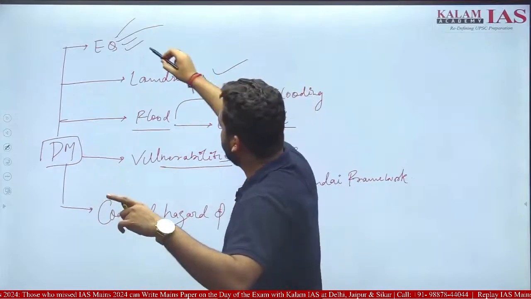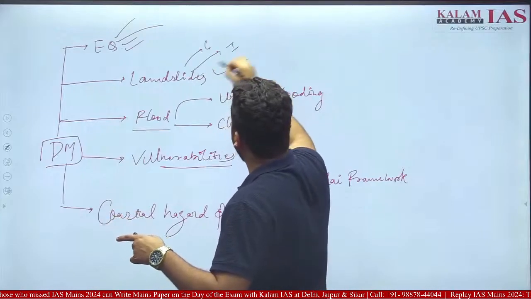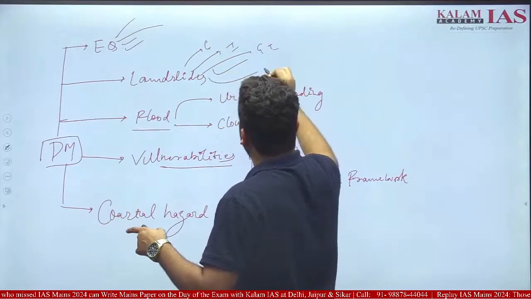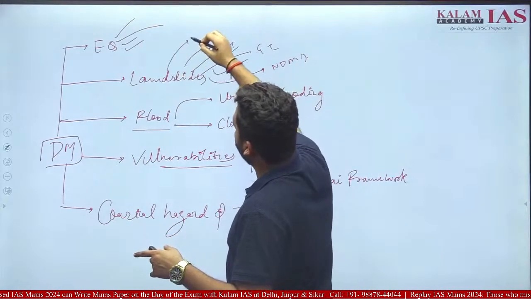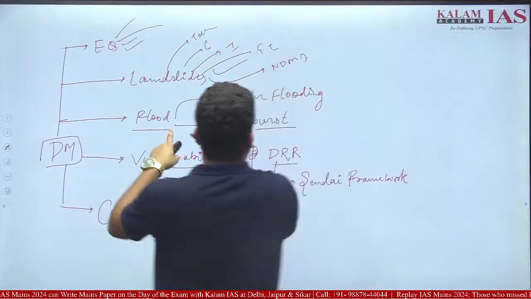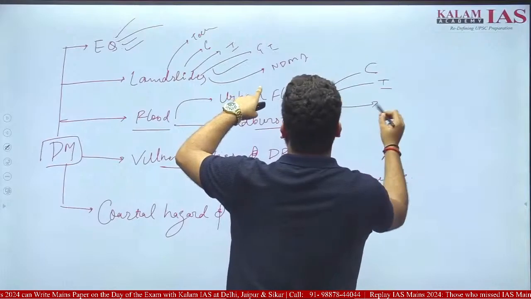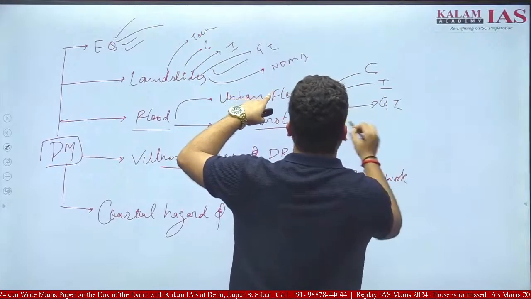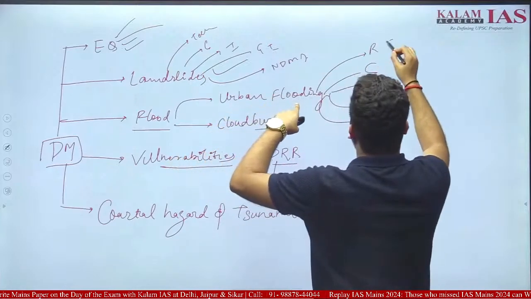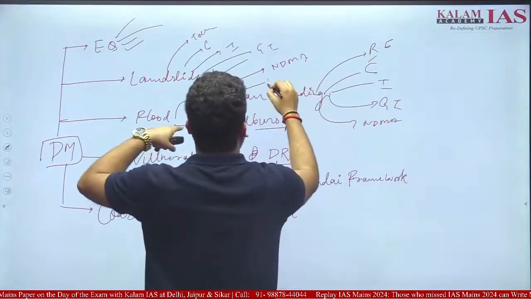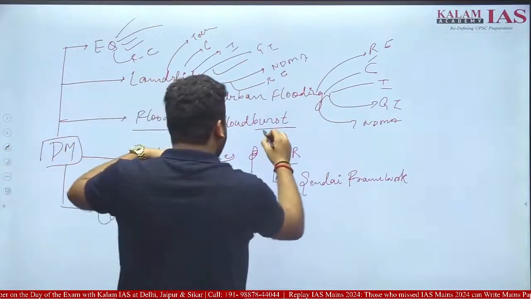Similar things: its causes, its impacts, government initiatives, then NDMA guidelines, technical use. Floods, urban flooding, same: causes, impacts, government initiatives, NDMA guidelines. Recent examples, you have to add in everything. Then cloudburst.